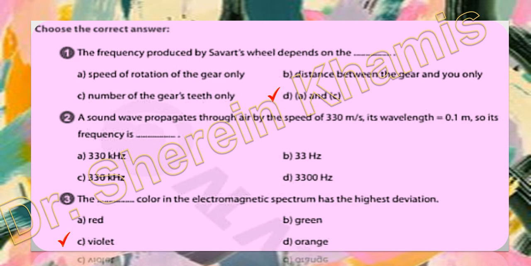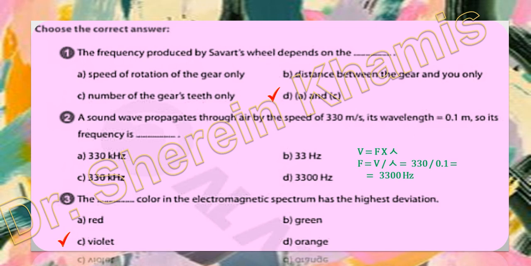Question 2. Sound wave propagates through air by the speed of 330 or 340 meter per second, and its wavelength is 0.1 meter. So its frequency is, we want to calculate it. Okay, so we will make the rule. We have the rule: velocity equals frequency times lambda, or times wavelength.